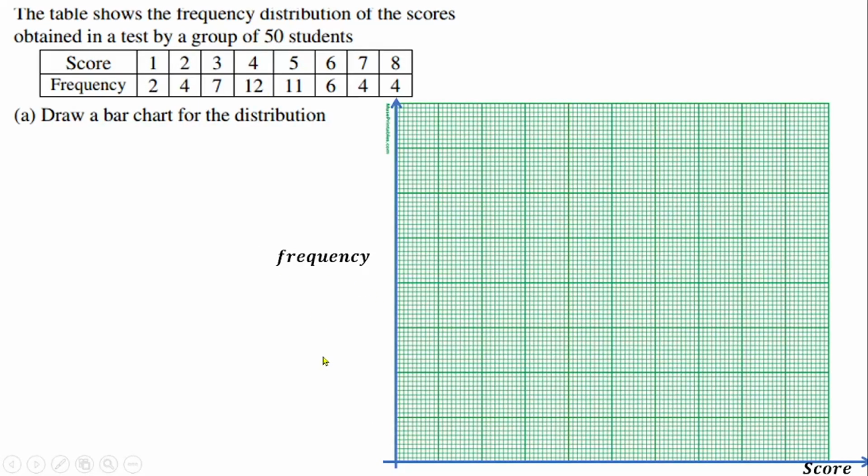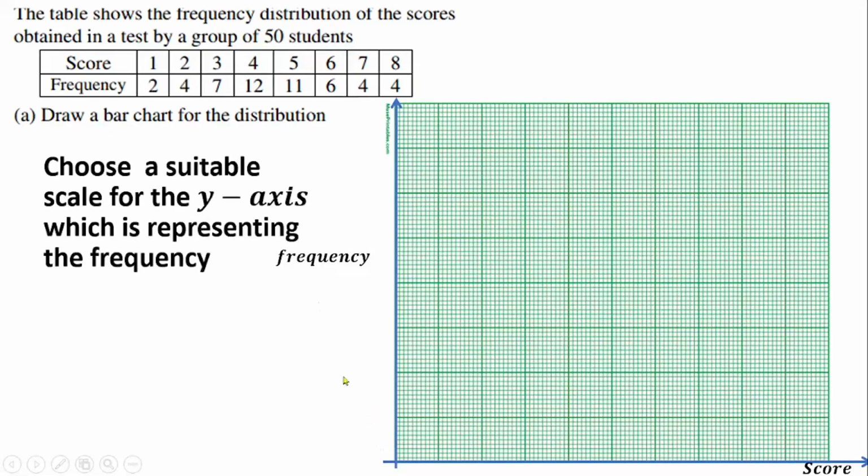But what if I increase it to 2 units on each 2 centimeters? So if I increase to 2, 4, 6, 8, 10, then 12, so that it will fit. That means I will need to use 2 units to represent 2 centimeters on the y-axis. So that will be my scale for the y-axis.